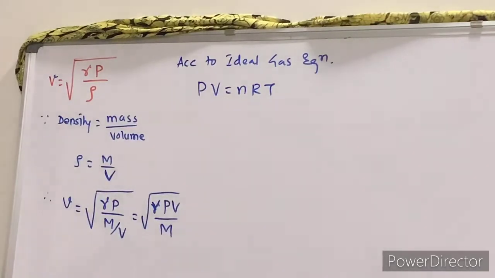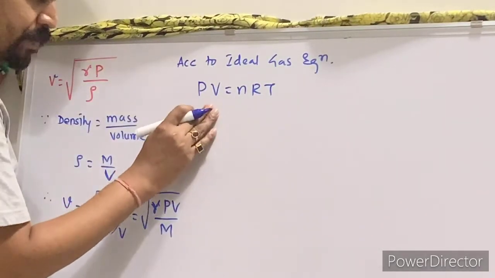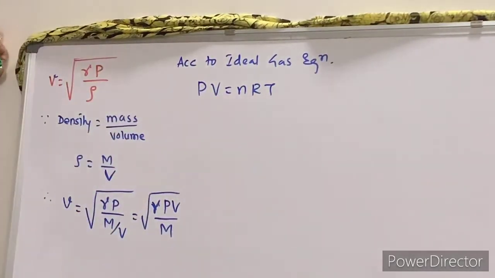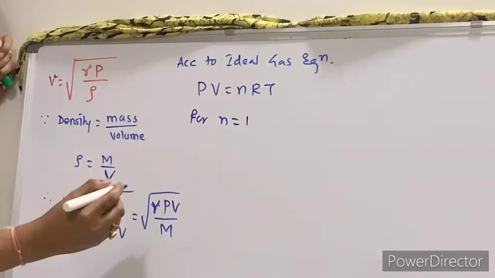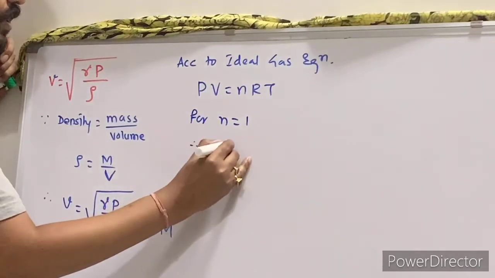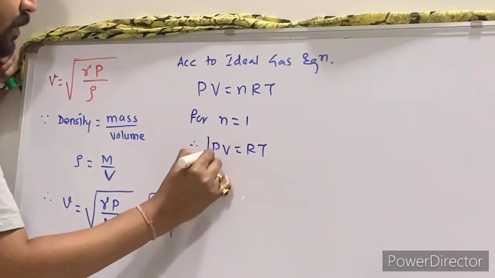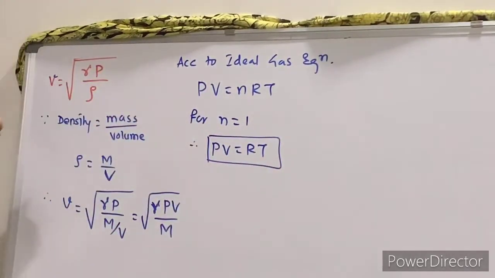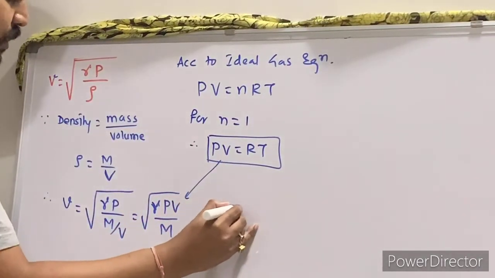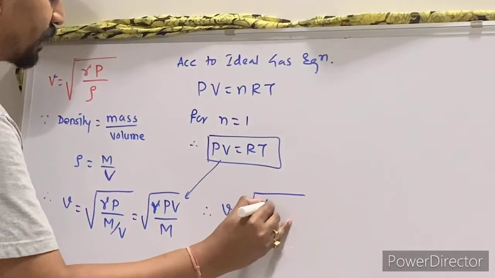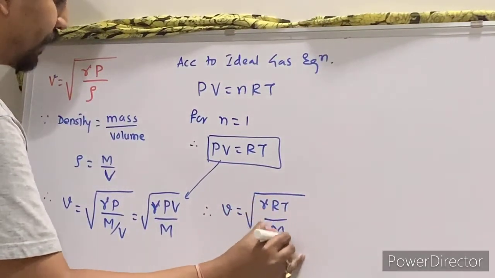P is pressure, V is volume, n is number of moles, R is the universal gas constant, and T is absolute temperature. So for n equal to 1, PV is equal to RT. I am just substituting this value over here. Therefore velocity is equal to the square root of gamma RT upon M.